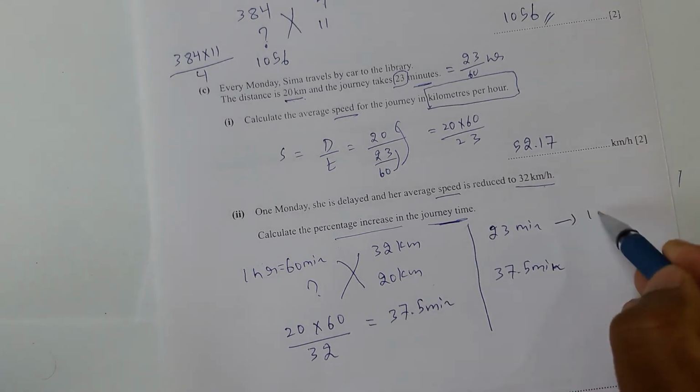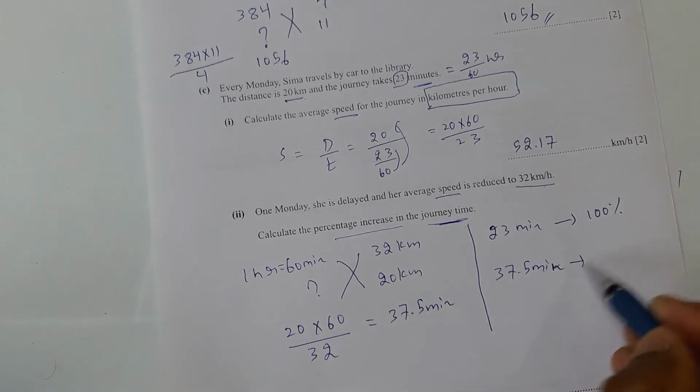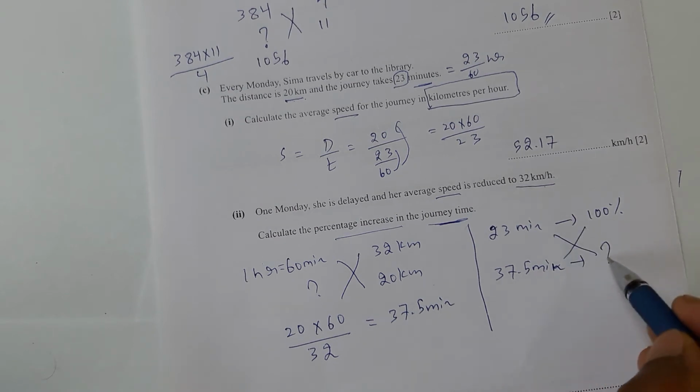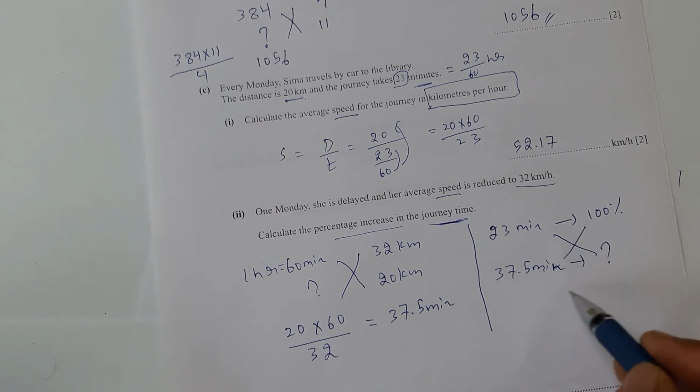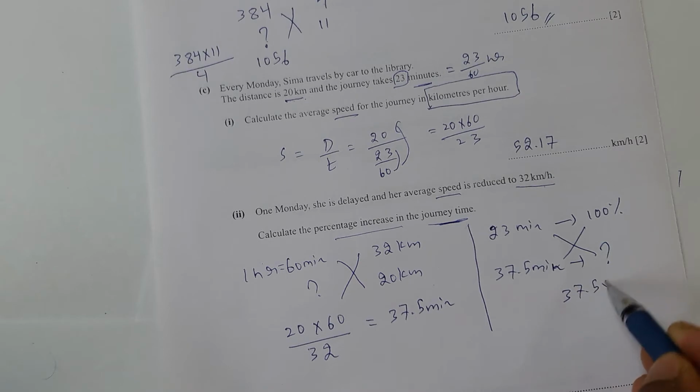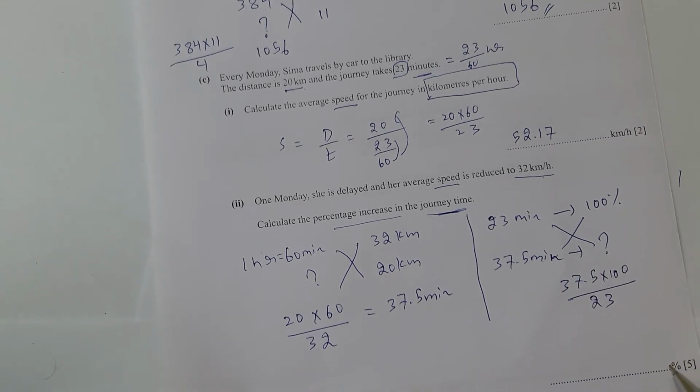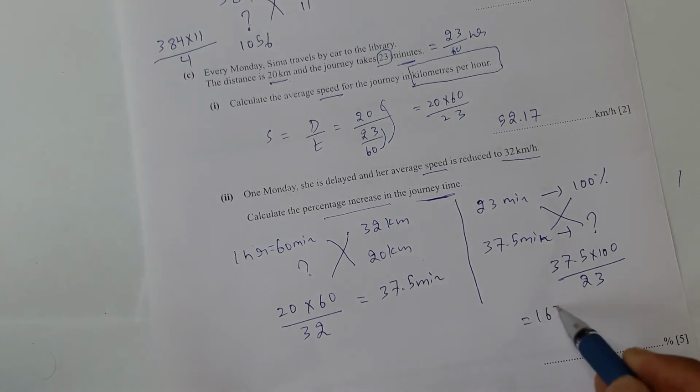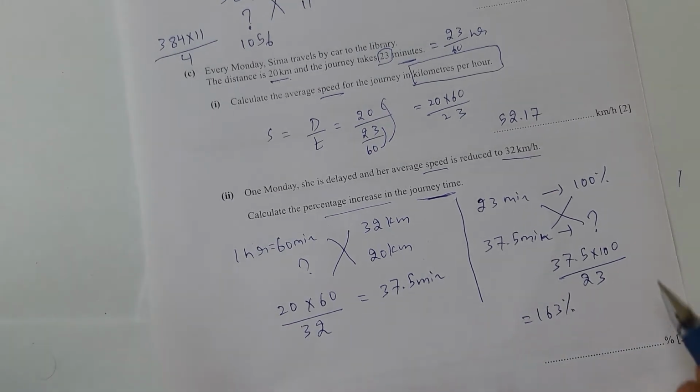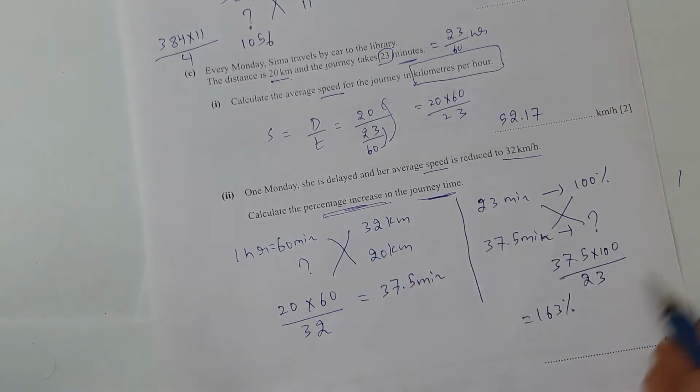So 23 is 100% and this how much you need to calculate. Question mark cannot be multiplied, so multiply these two: 37.5 into 100 by 23. This will result in 163%. So 100 is increased by 63. So the percentage increase is 63%. Did we understand?